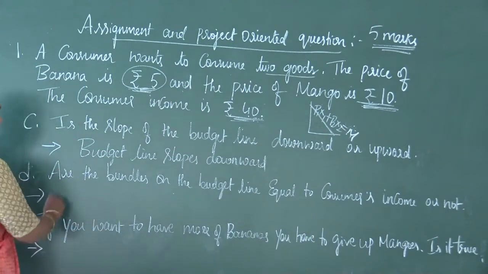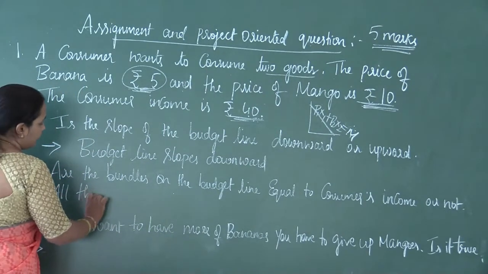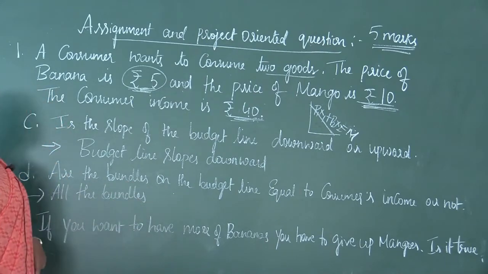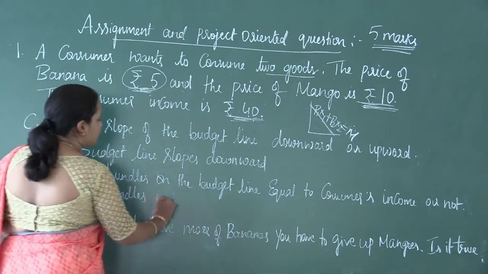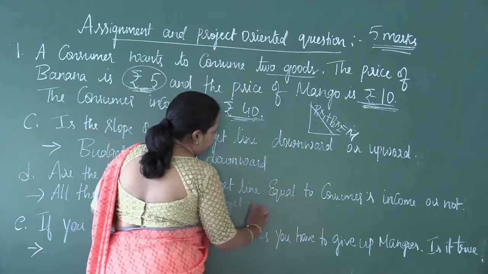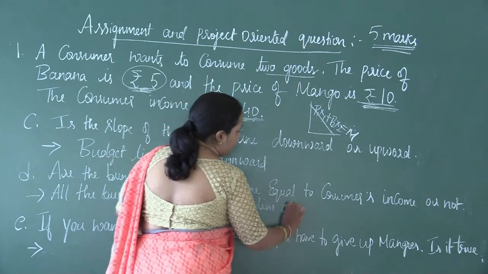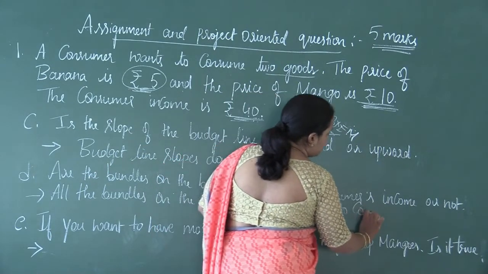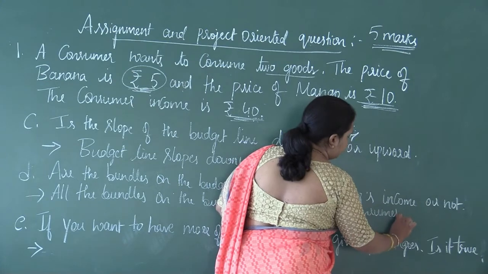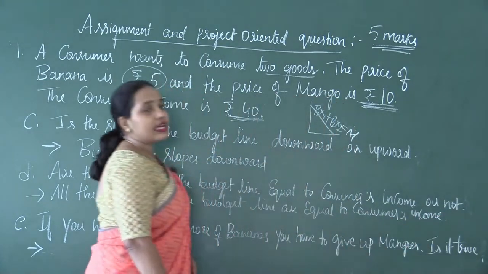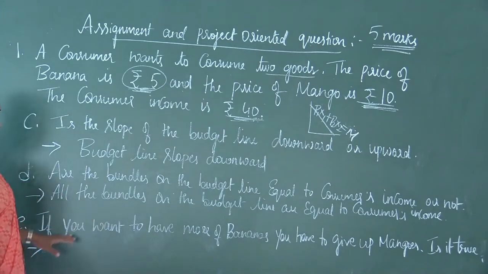So you must say that all the bundles, which are combinations of two goods, on the budget line are equal to the consumer's income. This should be your answer. And let us look into the last question.